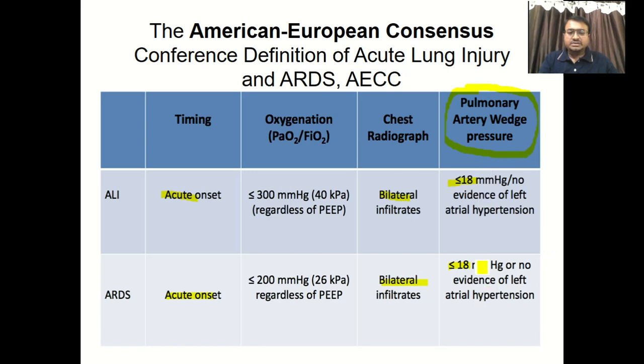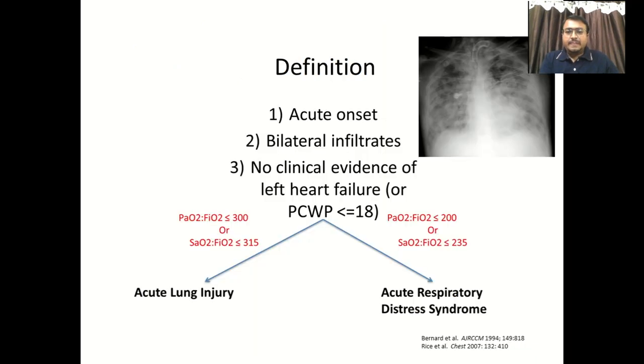So the important differentiating point is the ratio of arterial oxygen to inhaled oxygen, that is less than 300 in case of ALI, and even more severe, less than 200 in case of ARDS. That you have to remember. This is the definition given by the American-European Consensus Conference. The definition: it is acute onset, it has bilateral infiltrates, no evidence of left-sided heart failure, so pulmonary capillary wedge pressure is less than or equal to 18.